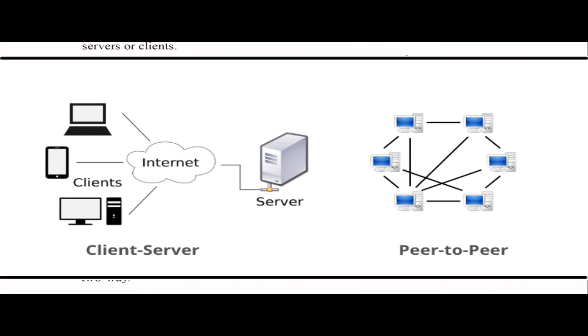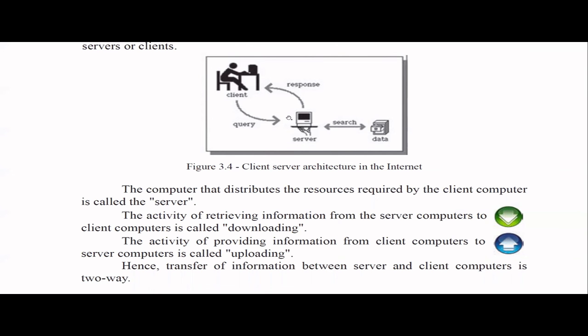So here, we should remember that the transfer of information between servers and clients is two-way, right? The server will respond to a client request. They're explaining two words here: downloading and uploading. What is downloading? When you retrieve information from the server to our client machine, like downloading a movie, we take that information from the server and store it in our machine. We call it downloading.